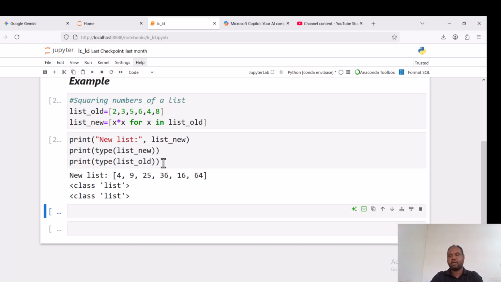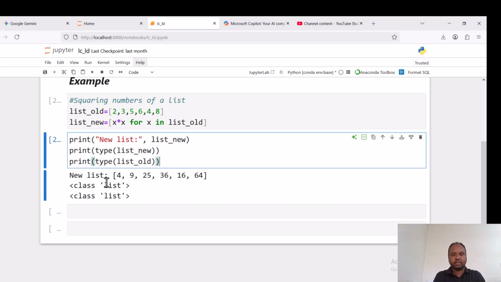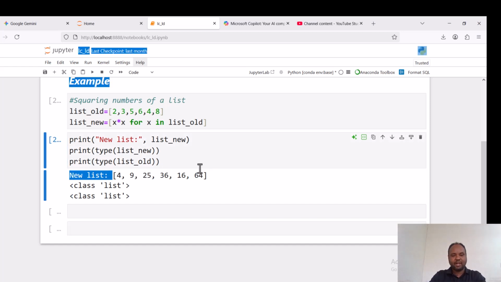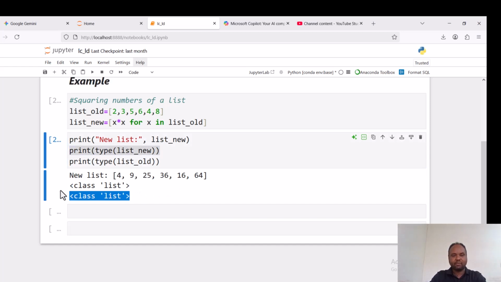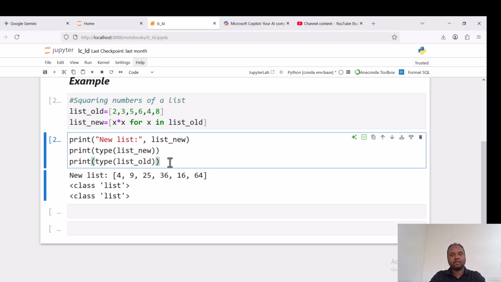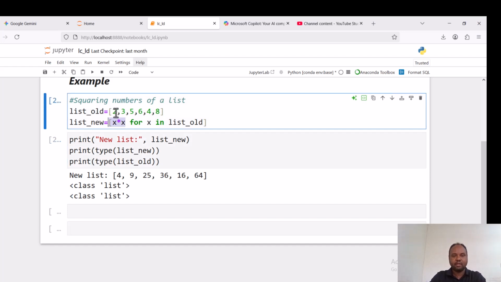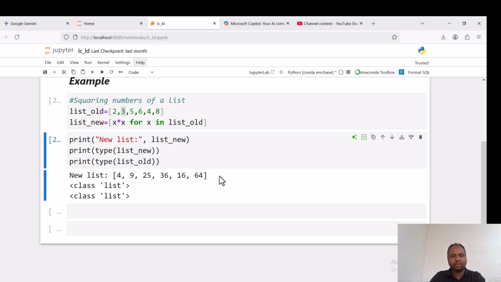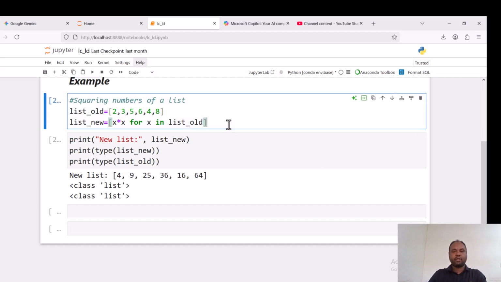By running this, we come up with these results. The result of list_new is a list itself, but the values are transformed by this expression. The square of 2 is 4, the square of 3 is 9, the square of 5 is 25. This is the list of the squares of the elements in order. This is one application of list comprehension for transformation, creating a new list from an existing list.